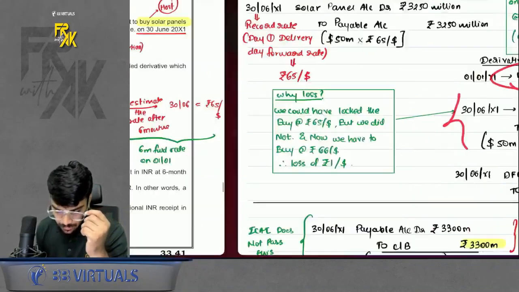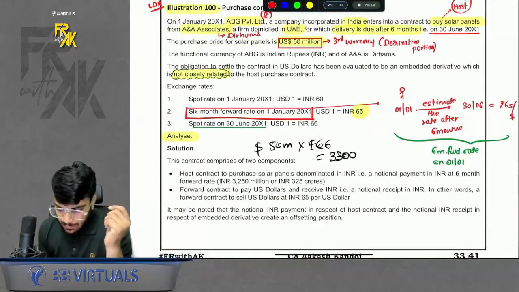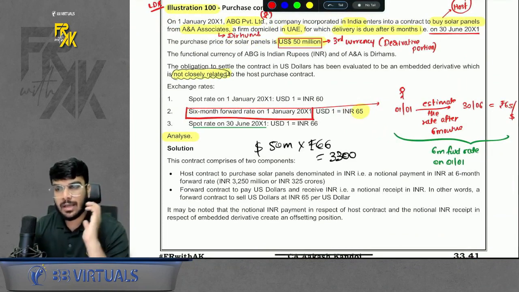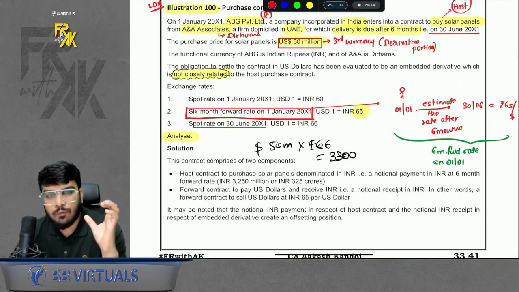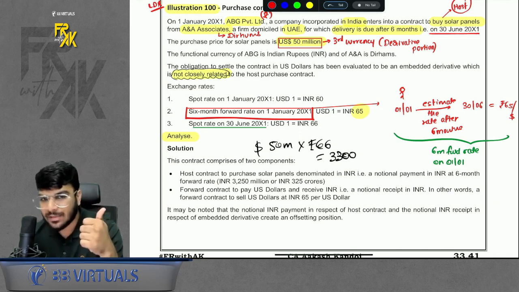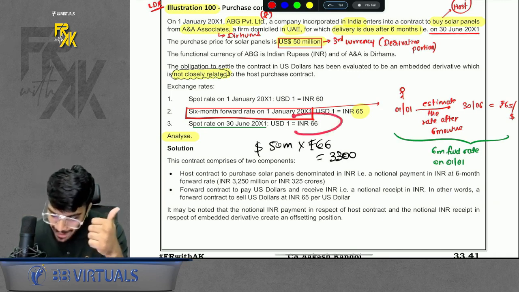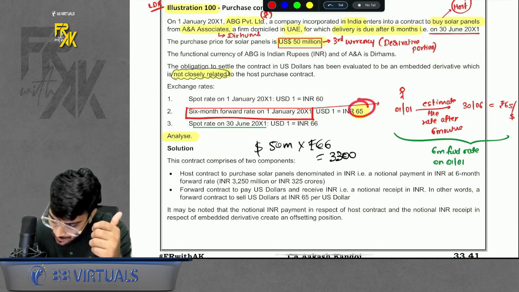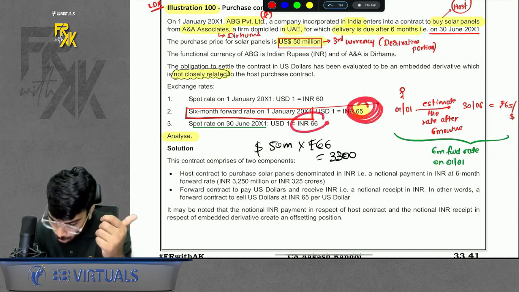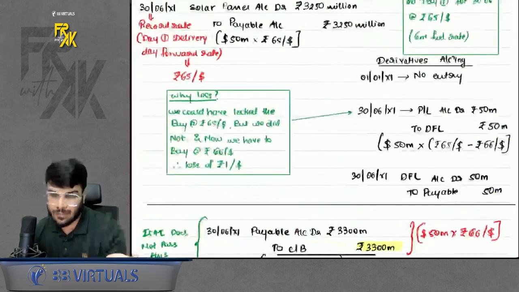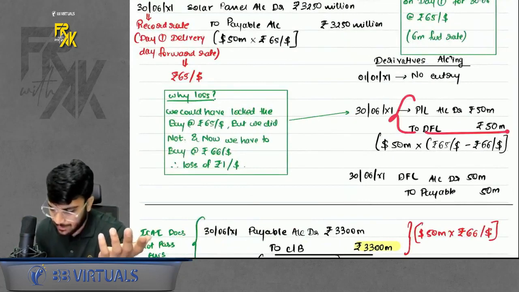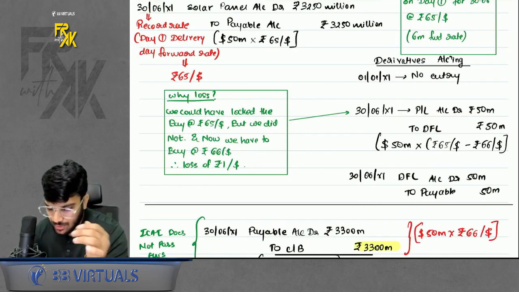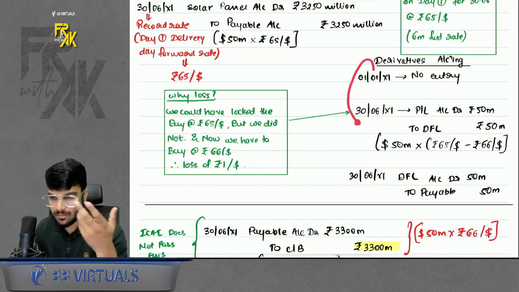What about on the maturity date? On the maturity date, just ask yourself one question. If you wanted to fix a buy price, you could have fixed it at 65. Did you fix it? No. Now you have to buy at 66. Profit or loss? Favorable or unfavorable? Of course unfavorable. You did not fix the buy price at 65, now you have to buy at 66. Unfavorable for you. So derivative financial liability. In this question, in the derivative part there is a loss, book it.